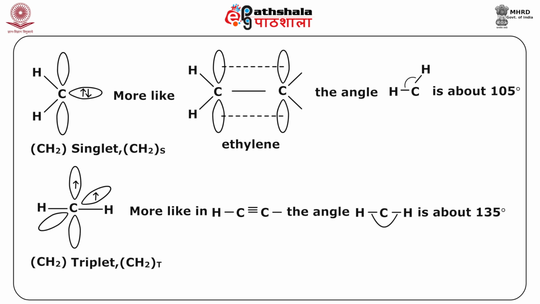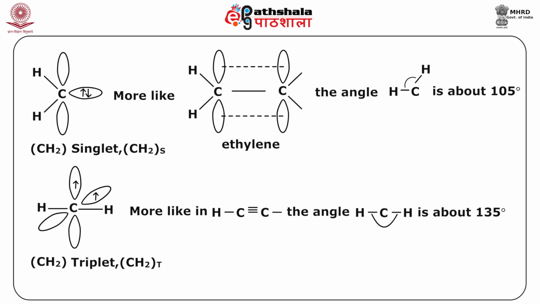So, looking at these structures again, in the singlet carbene the HCH is more angular, the angle is about 105 degrees, and in the triplet it is more linear, the angle is about 135 degrees.